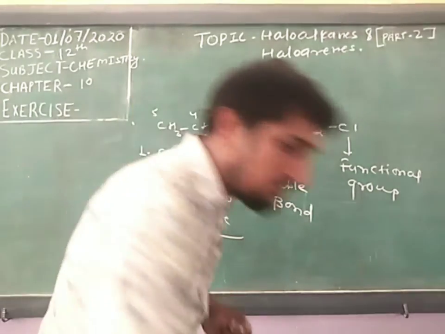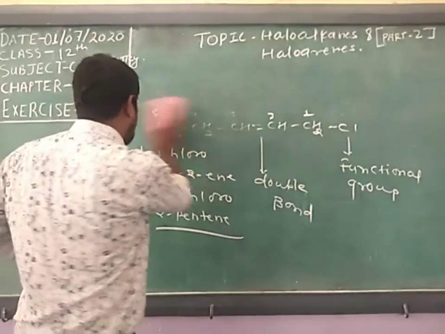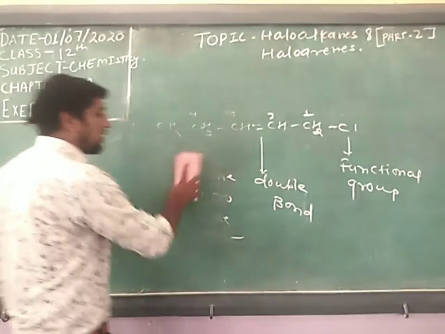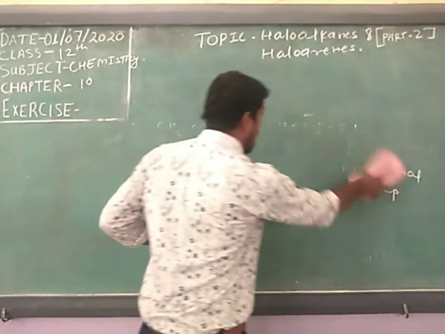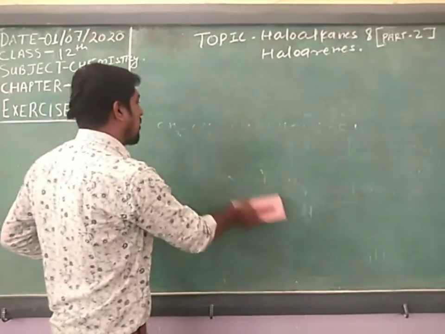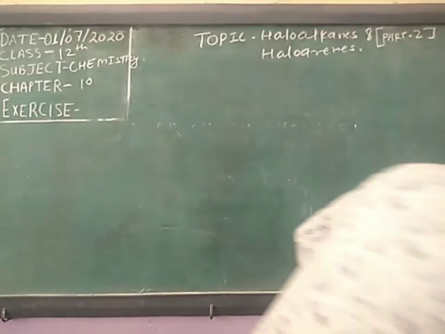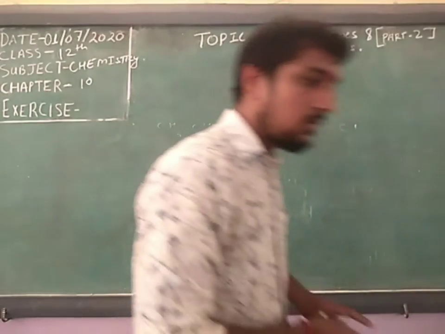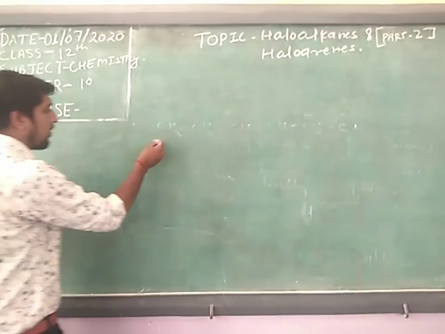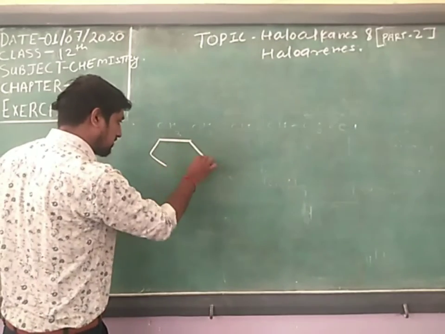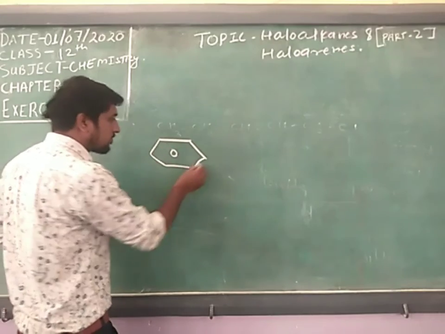Then the third one. Third nomenclature, with the benzene ring. I will write the compound.